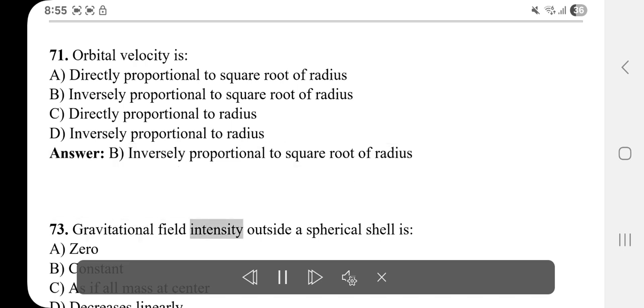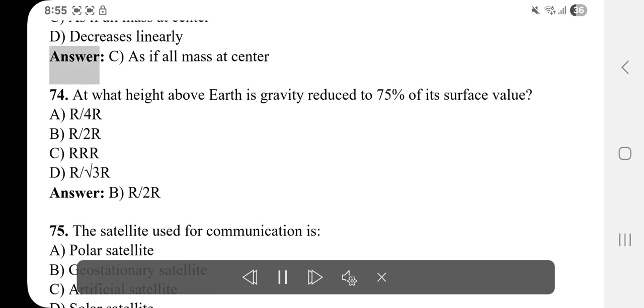73. Gravitational field intensity outside a spherical shell is A. 0. B. Constant. C. As if all mass at center. D. Decreases linearly. Answer: C. As if all mass at center.